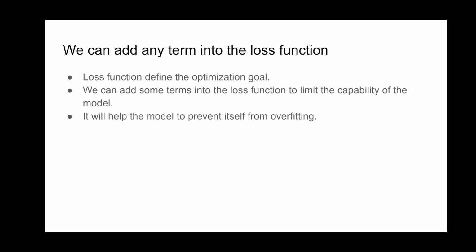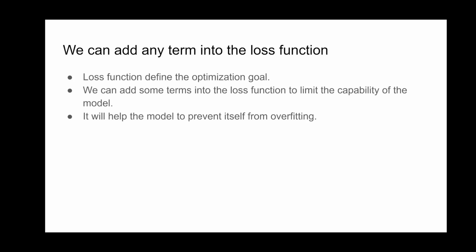So we can add terms into the loss function. In the previous video, we said that for classification problems, we are using the cross entropy as the loss function. But in addition to the cross entropy loss, we can add other terms into the loss function as well, and those terms will have some specific goals.